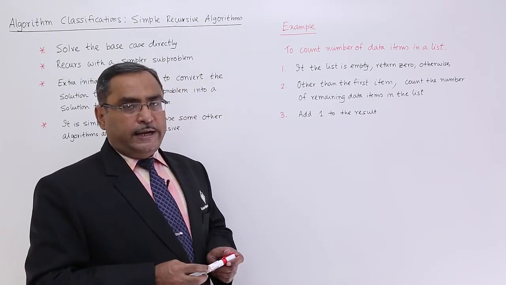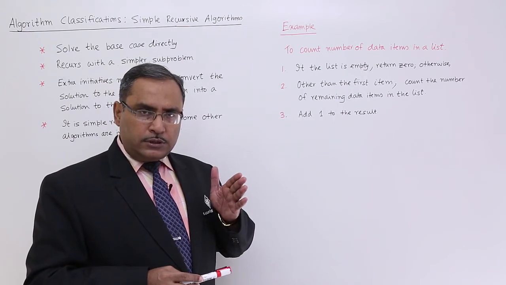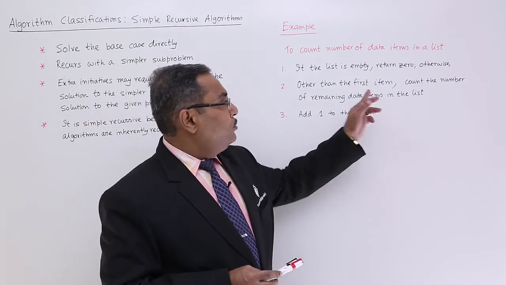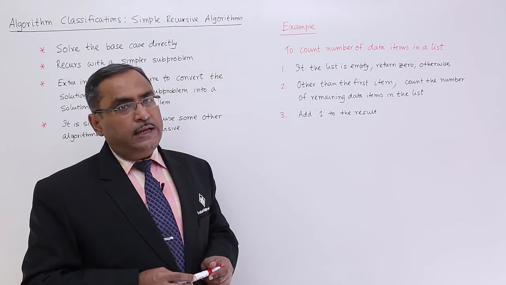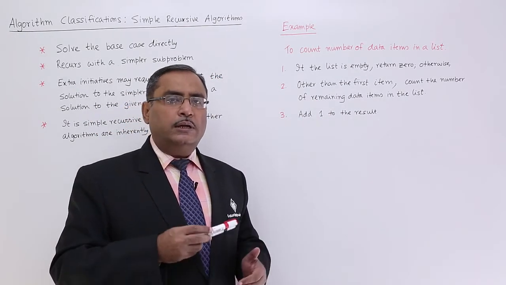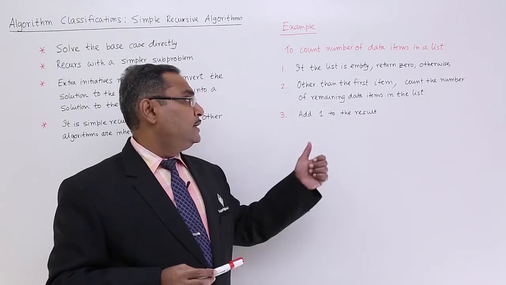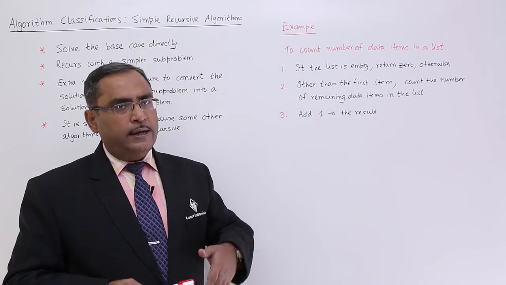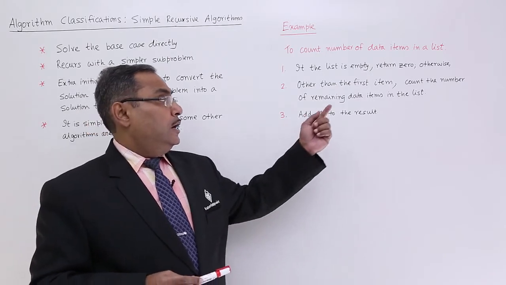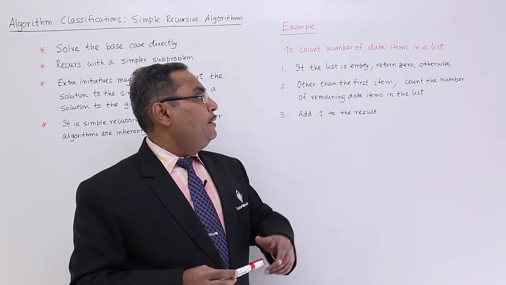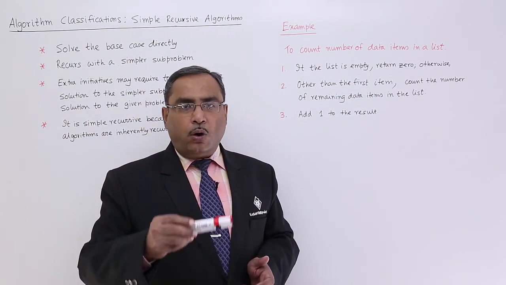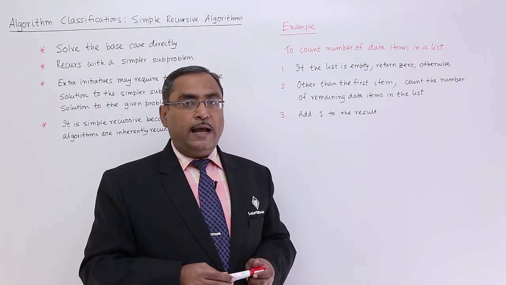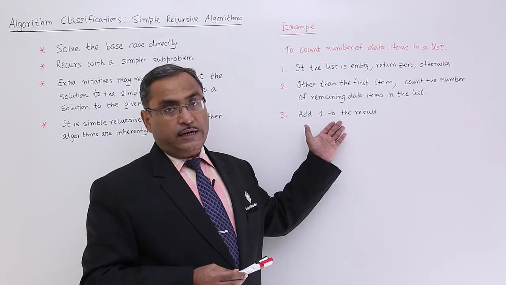Other than the first item, that means if you consider the first item, I am just taking the first item away, count the number of remaining data items in the list. And if we can count the number of remaining data items in the list, then add 1 to the result because the first item count will be added and that value will be returned. Now while counting the number of remaining data items in the list, we will be calling the recursive algorithm again, and that is the source of this recursion.